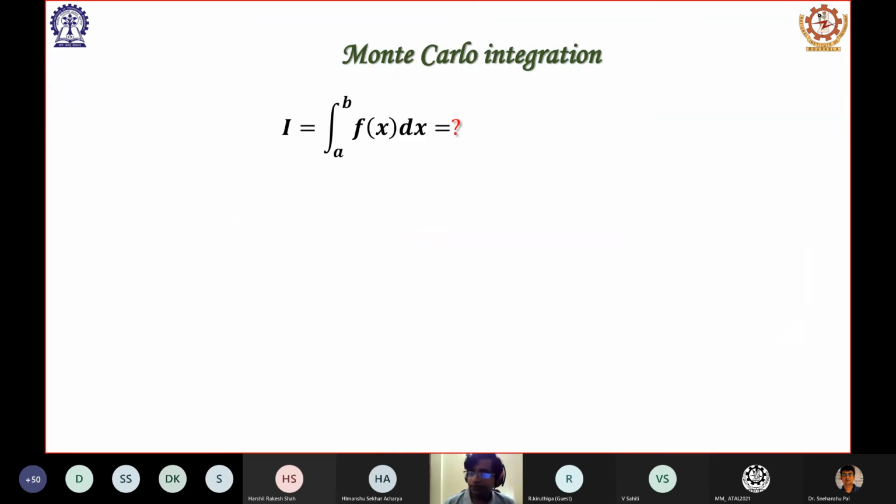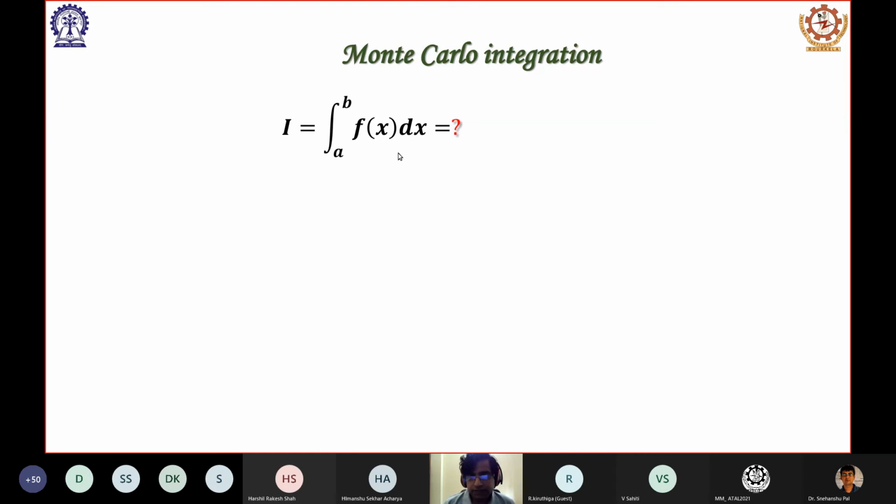Now, one very important aspect of random numbers, or basically I should say the utilization of random numbers, is related to the so-called Monte Carlo calculations. Monte Carlo calculation means where you are using random numbers or some kind of randomness to compute some property of a system. And the heart of the Monte Carlo calculation is what we call the Monte Carlo integration. For any Monte Carlo computation, the major portion lies in the so-called Monte Carlo integration.